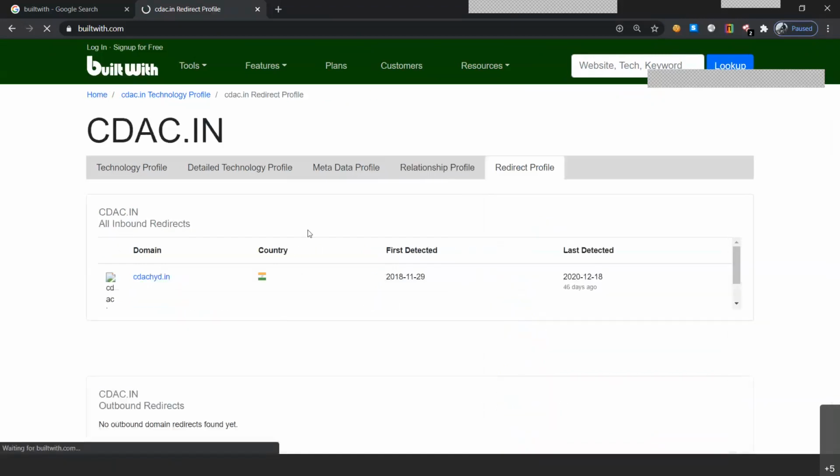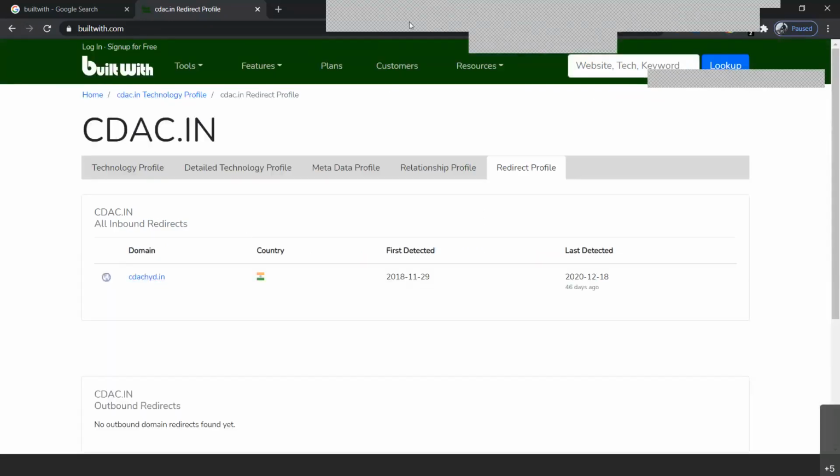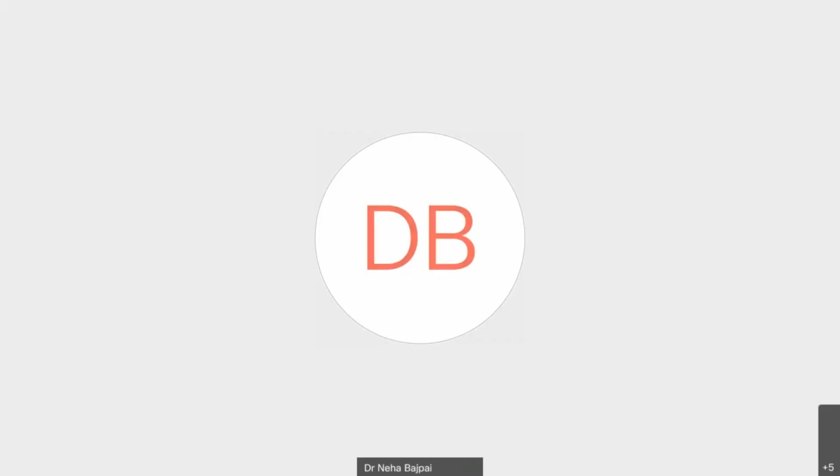That is the redirect profile. So the redirect profile basically has scanned our ctag.in, and in the website we would have a particular link which is linked to ctaghyderabad.in, along with when it was detected and last detected country. So if you click on the particular link, you will be redirected to the Hyderabad main domain website. So these are all the information that you will find in builtwith.com. So from BuiltWith, I think we were able to identify a few pieces of information.